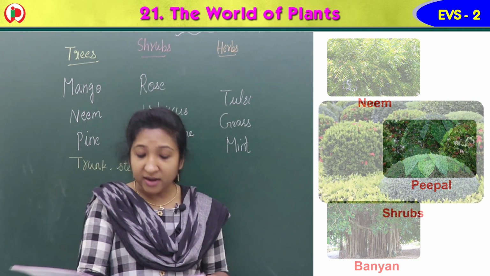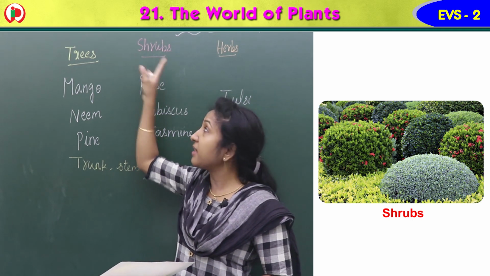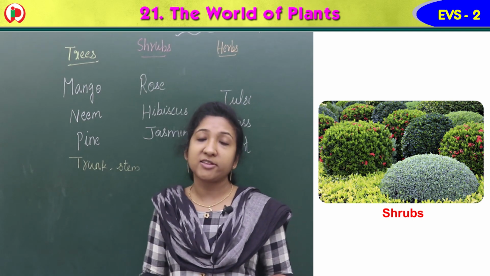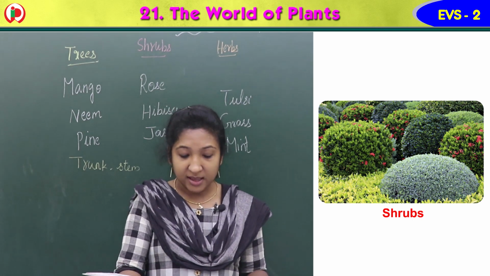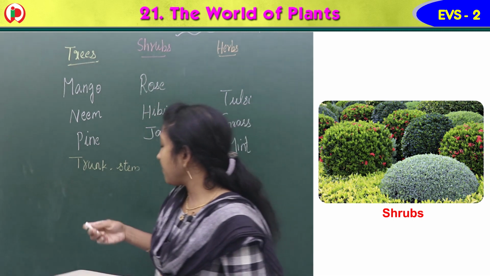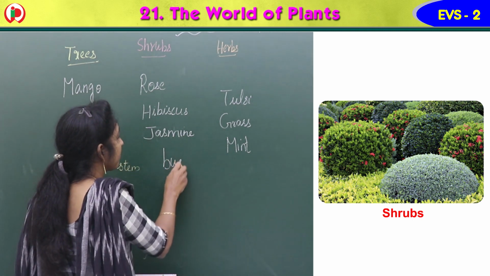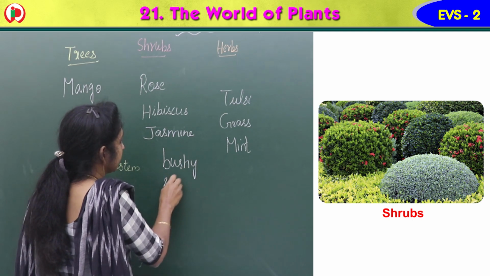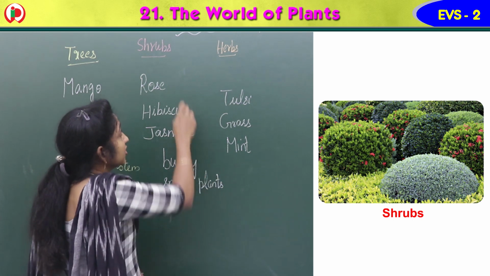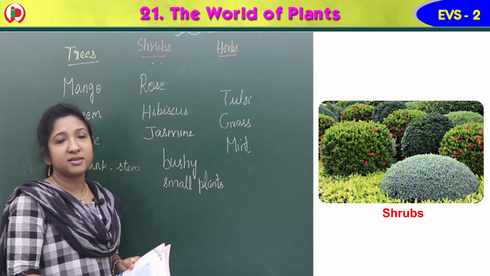Then shrubs are smaller than trees. Shrubs, S-H-R-U-B-S, they are smaller than trees. Shrubs are not as tall as trees. These bushy small plants are called shrubs. So shrubs are bushy small plants, thickly grown, isn't it? Yes.